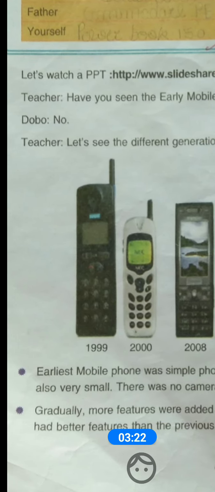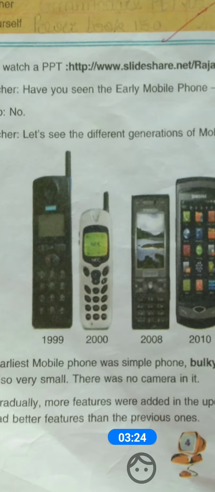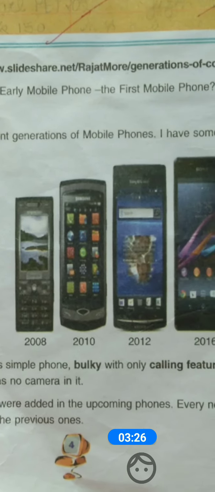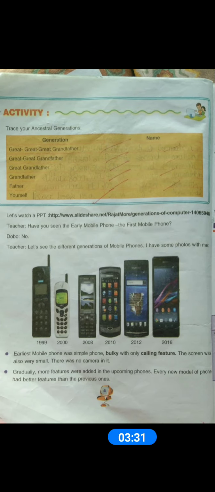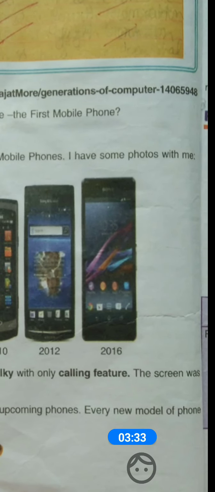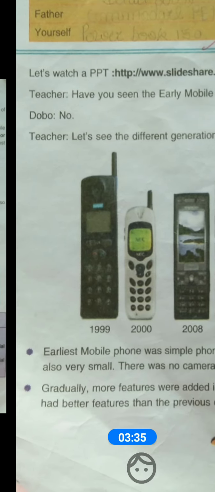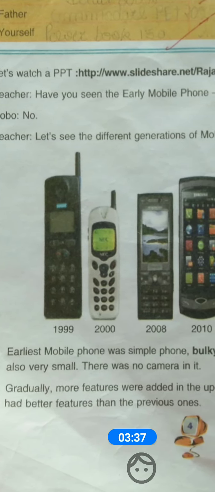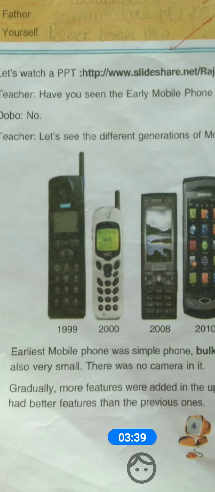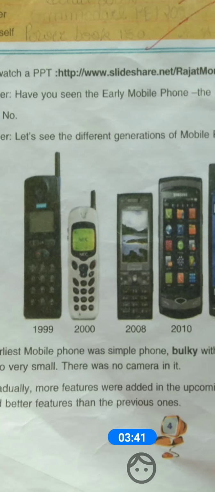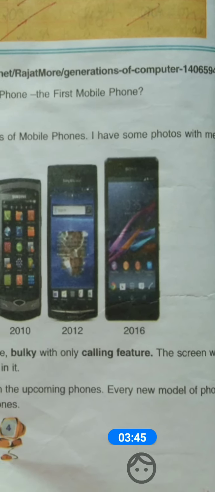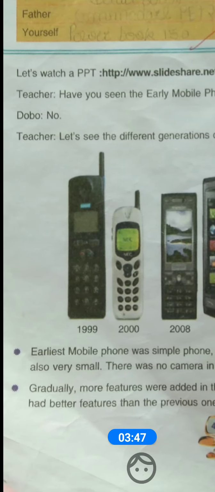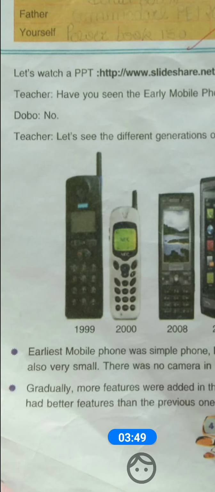Here, the earliest mobile phone was a simple mobile phone, bulky with only calling features. The screen was also very small. There was no camera in it, and gradually more features were added in the upcoming phones. Every new model of phone had better features than the previous one.